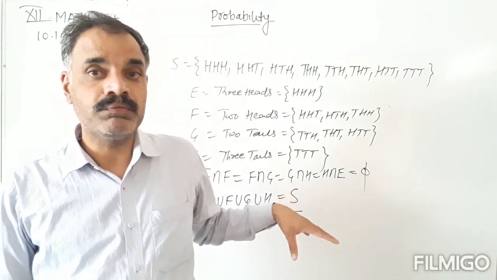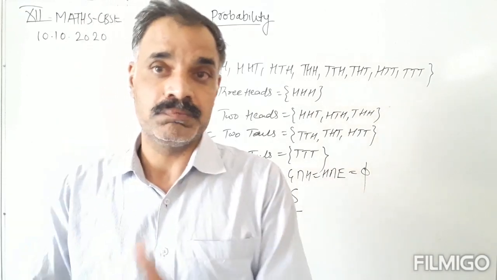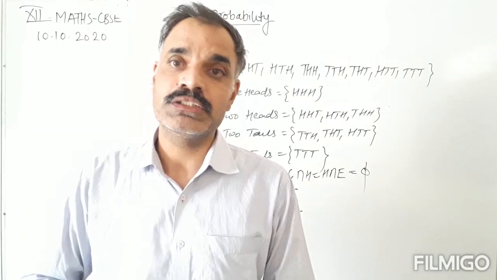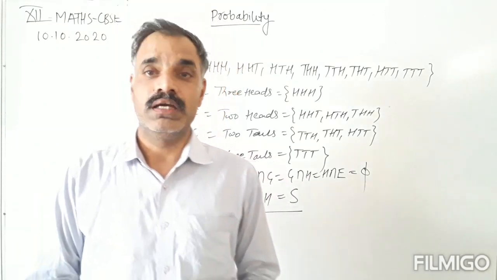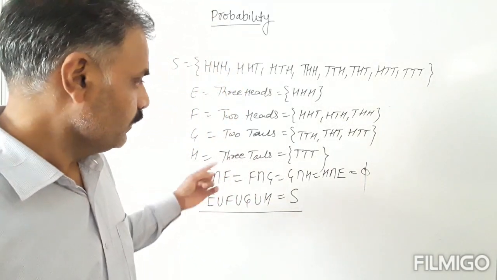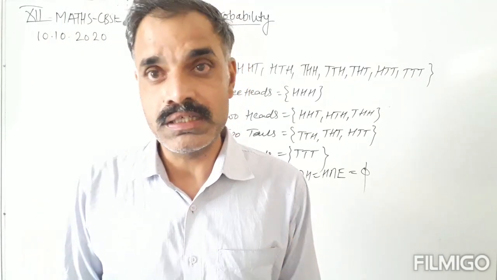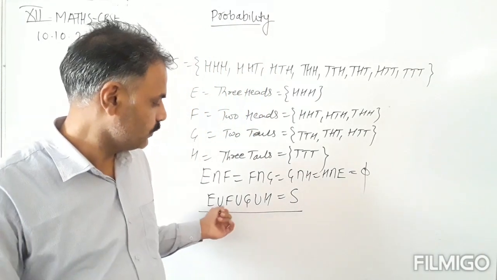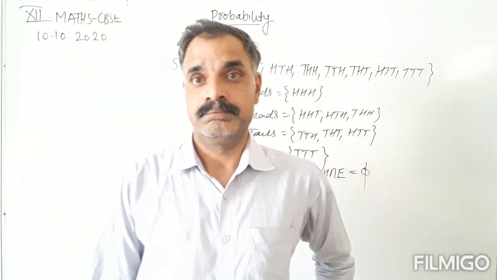Such types of events whose union is the sample space are called mutually exhaustive events. So exhaustive events are those events whose union is the sample space. So the union of E, F, G, and H is equal to the sample space S.